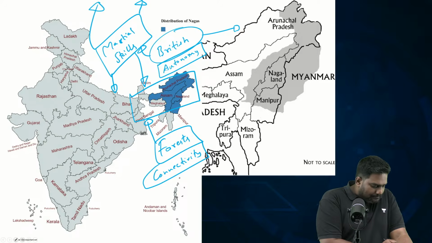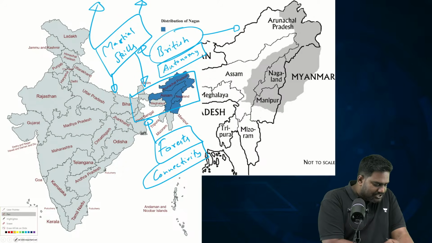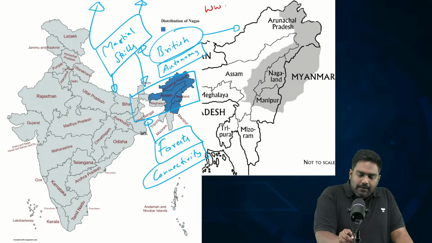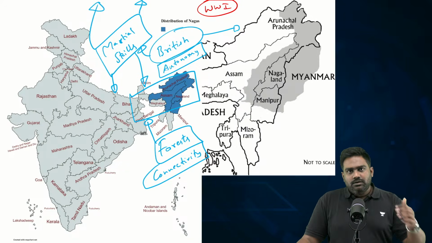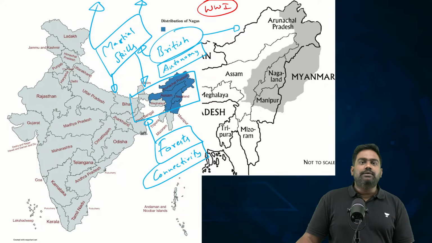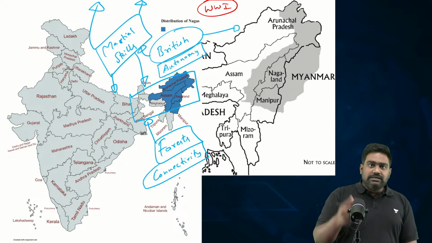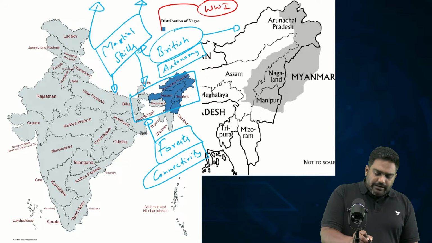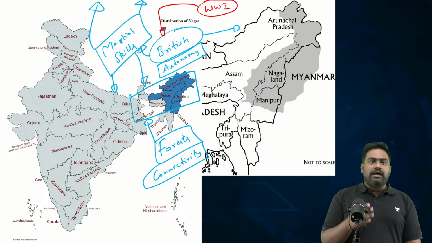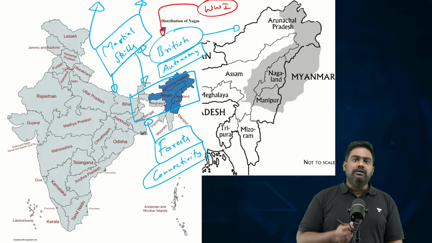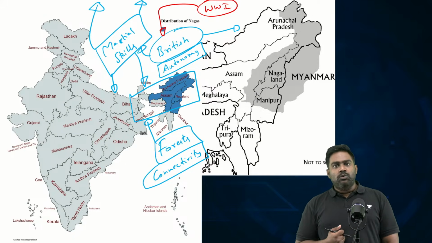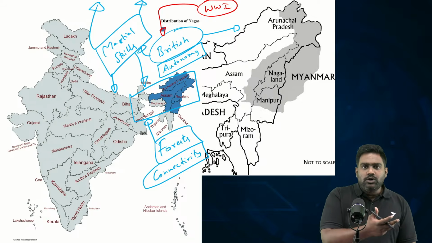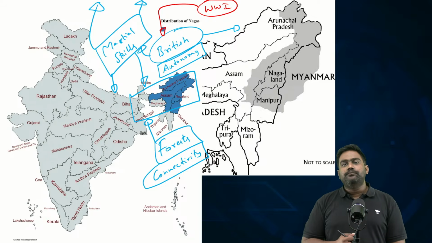During World War One, this story of Naga insurgency goes back to World War One. When Britain was fighting against the Axis powers, Germany and the others, the Ottoman Turks, etc., Britain needed a steady line of supply of soldiers, war fighting material, ration, etc. And it was primarily India which funded and fueled the war efforts of the British, not just during World War One, but more so during World War Two.